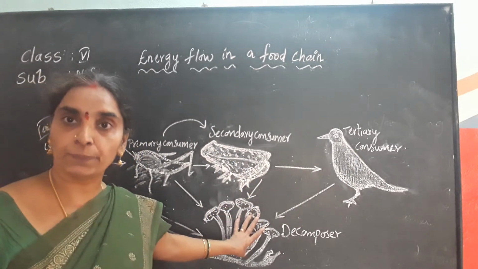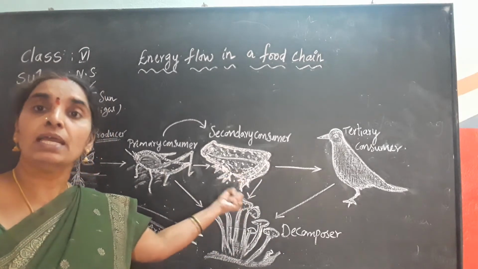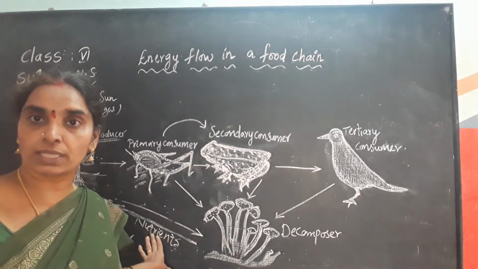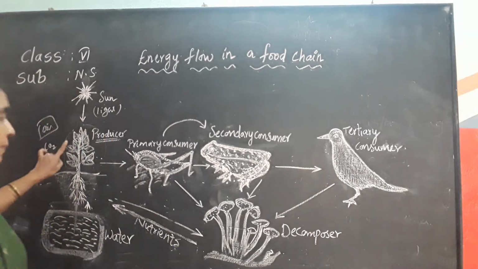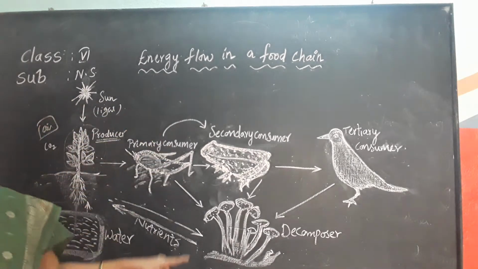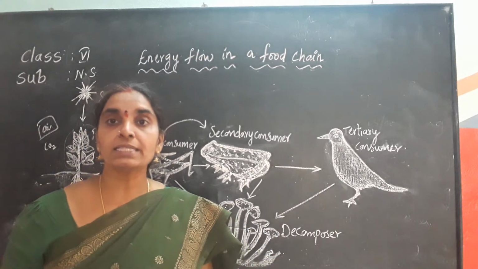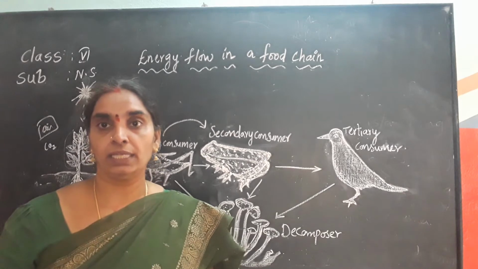And again the decomposers return the energy that is used, in the form of nutrients to the soil, which is again used up by the plants. Okay, children, so this is the flow of energy in the form of a chain, that is called a food chain.